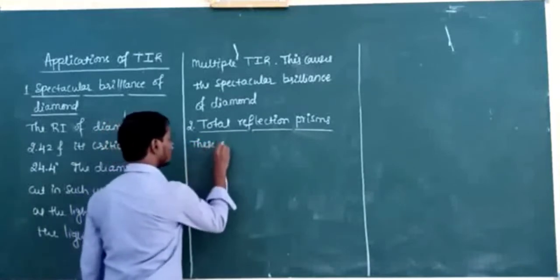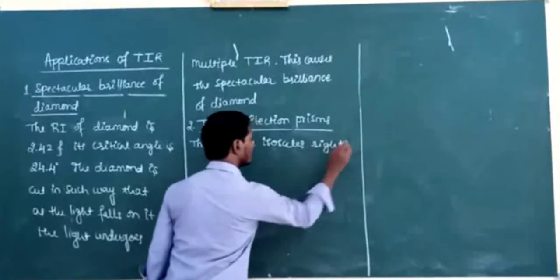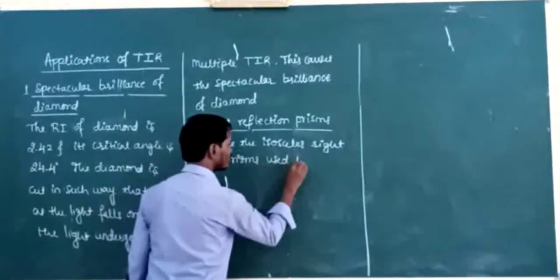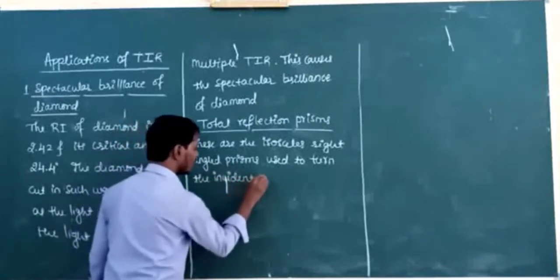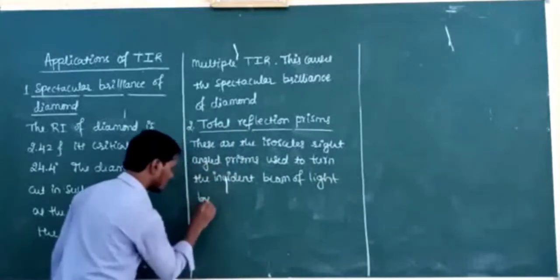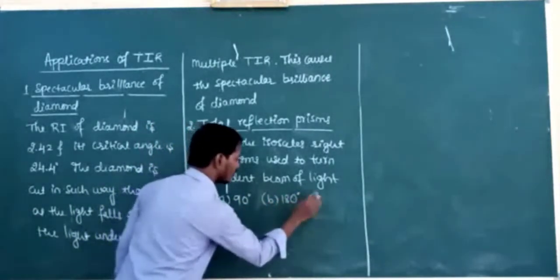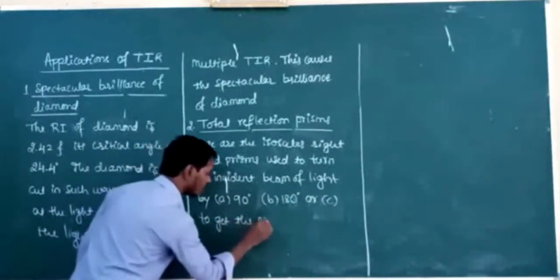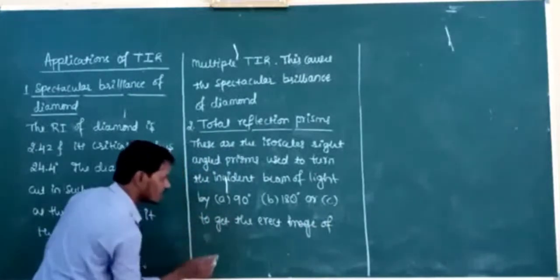So what are total reflection prisms here? These are isosceles right-angled prisms, used to turn the incident beam of light by (A) 90 degrees, (B) 180 degrees, (C) to obtain the erect image of an inverted object.